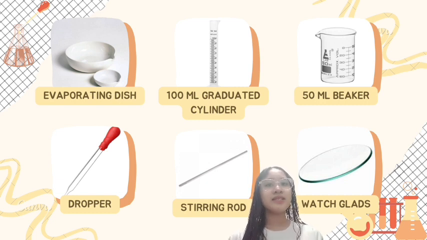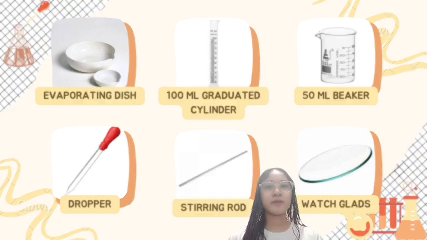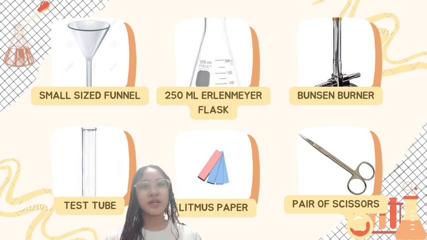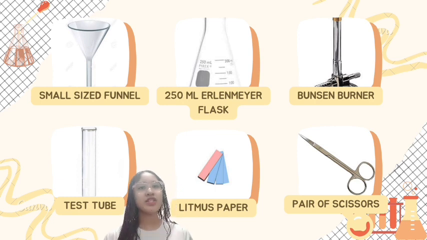They can be used as an evaporating surface or to cover a beaker that can be heated to very high temperatures. Small-sized funnel. Funnels are used for pouring liquids from one container to another. In addition, with the aid of filter paper, they can be used as a separation device to separate liquids from solids. It is fixed by a ring support on a stand.